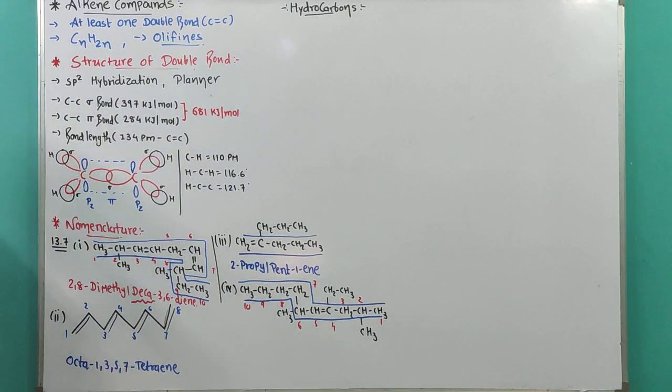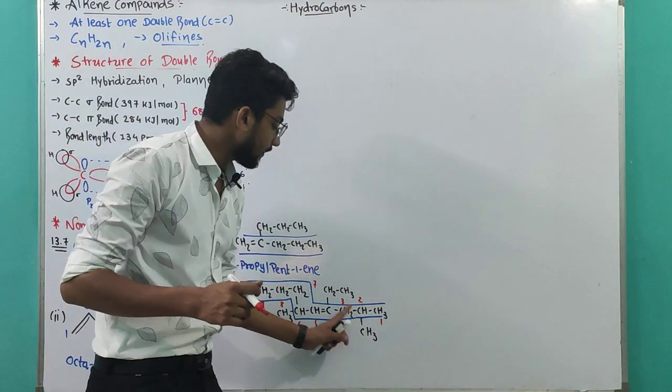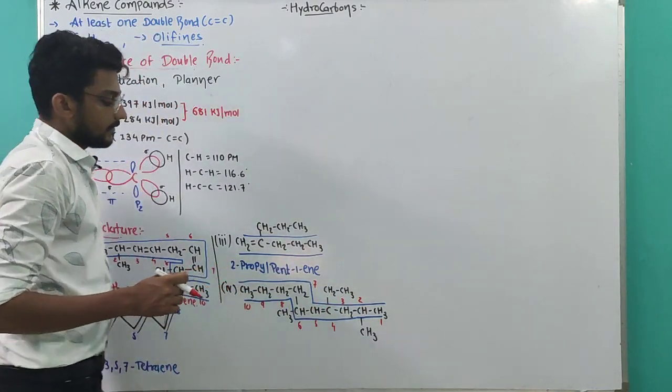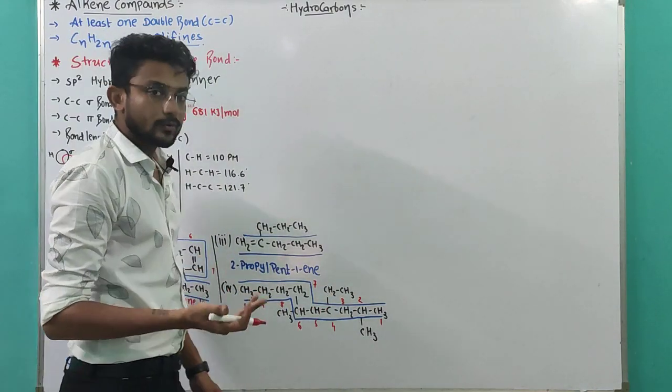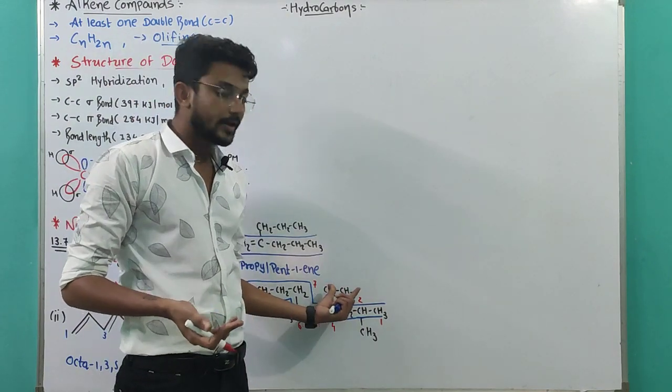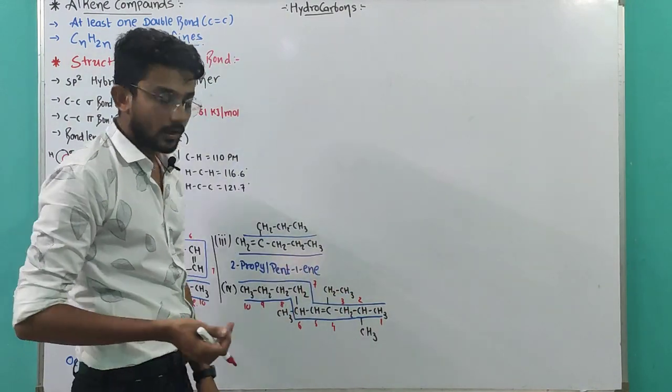Total number of 10 carbons are there and total 3 branches are there. 2 methyl and 1 ethyl. That's why according to the rule, ethyl will be written first, alphabetical order.